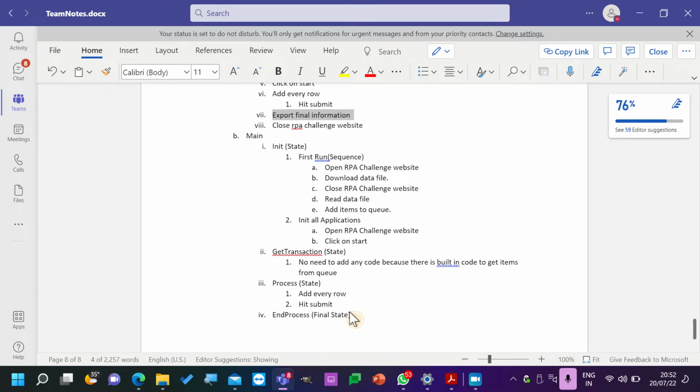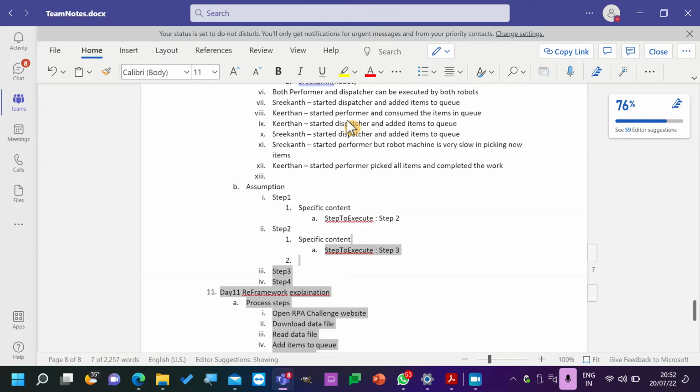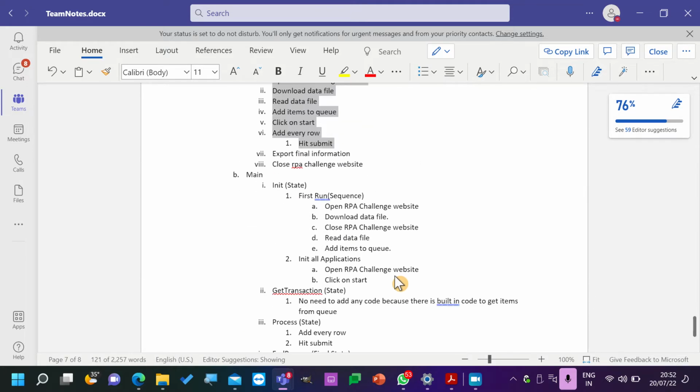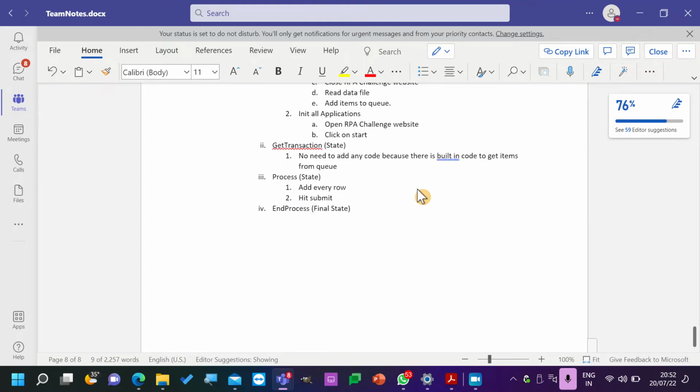EndProcess. One step. No, not in end process. Before end process, we need to add. Like after the process is completed, we need to add. See, in the process, whatever happens, this is the repetition. But this will not happen in the process. So it can go into end process. Okay. These two steps can go into end process.